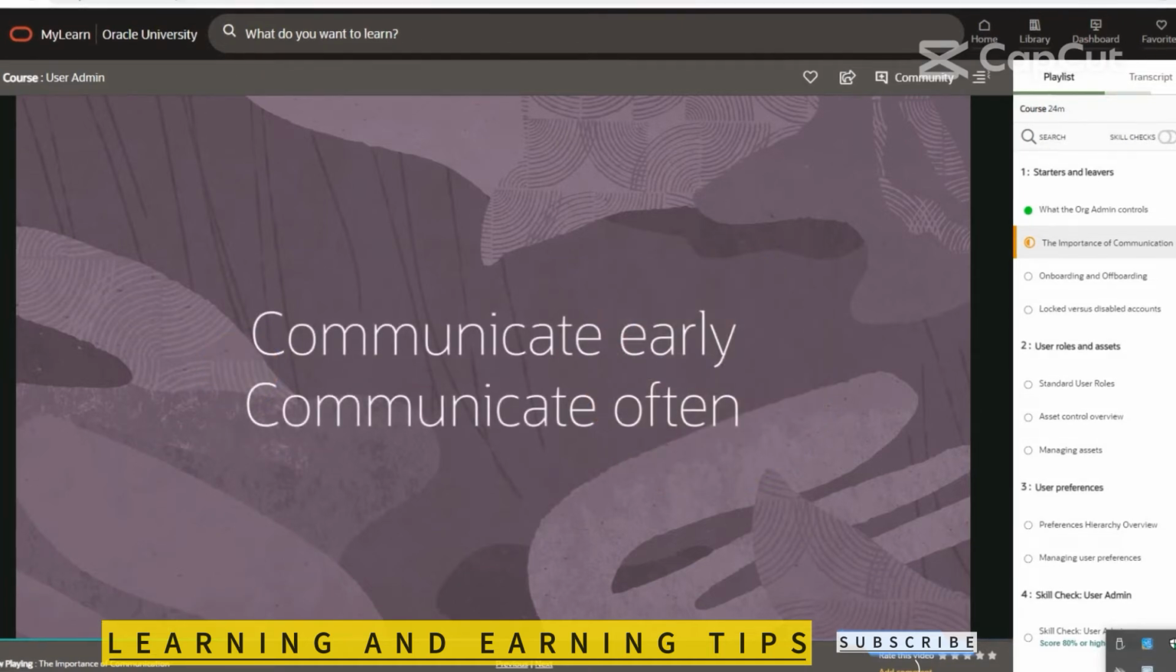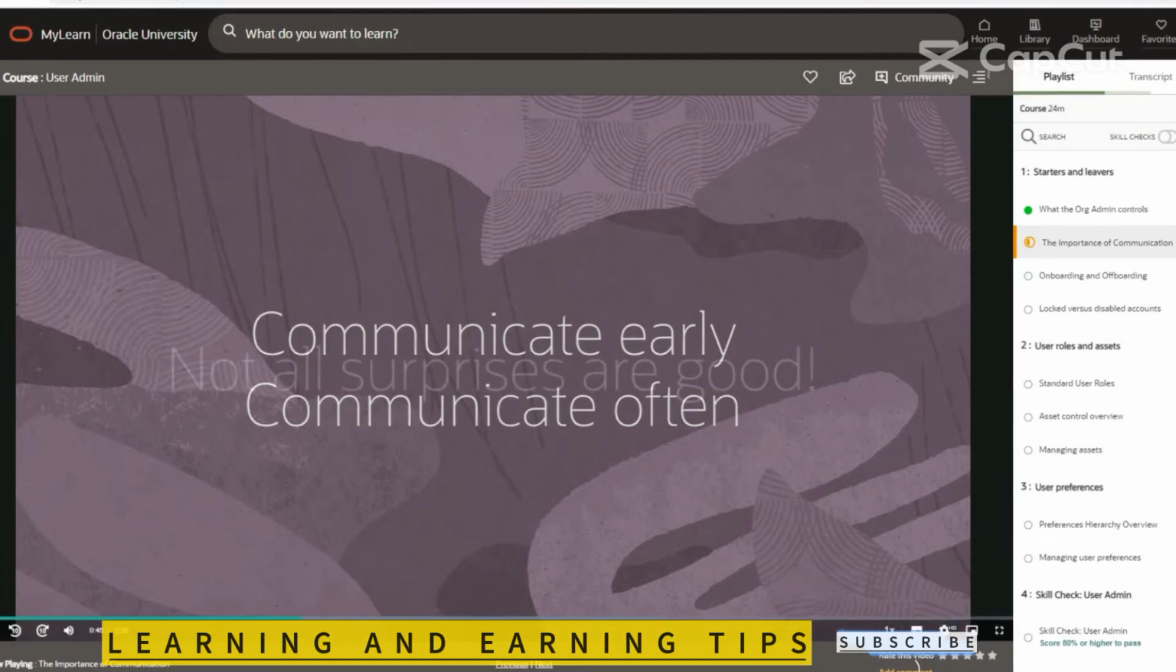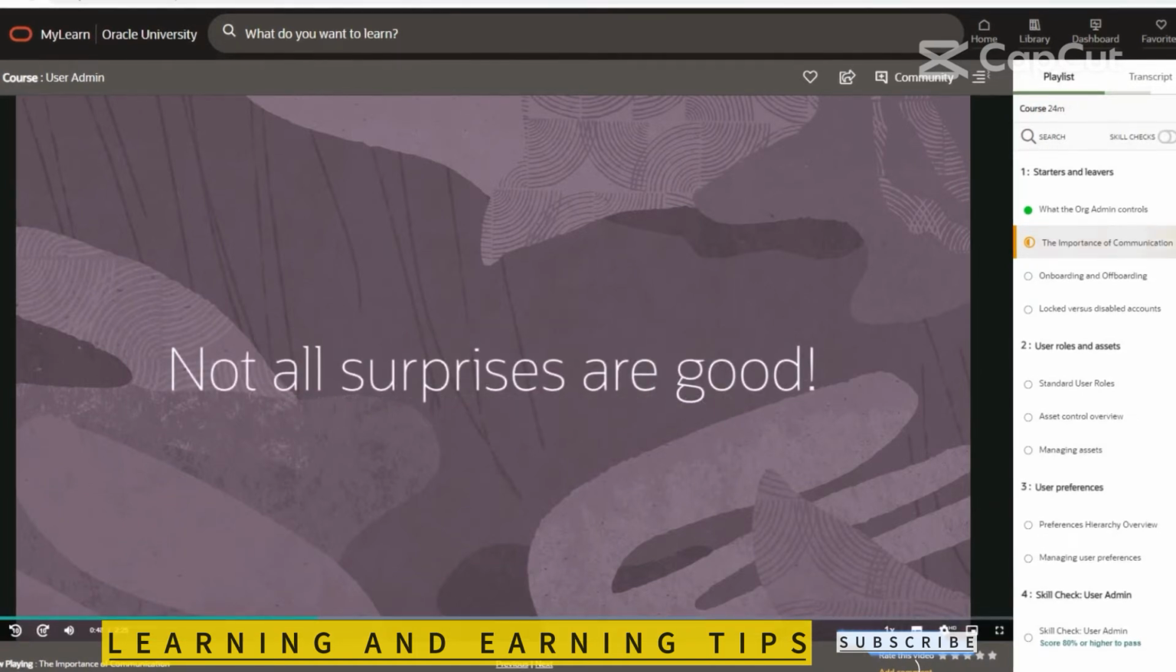It's really important that you communicate early and often about any changes you make to the setup of your organisation, a project, and your colleagues' accounts. While it's nice to get a surprise every now and then, if it affects how others work, that might not be so welcome. Let's look at three factors that make communication successful.